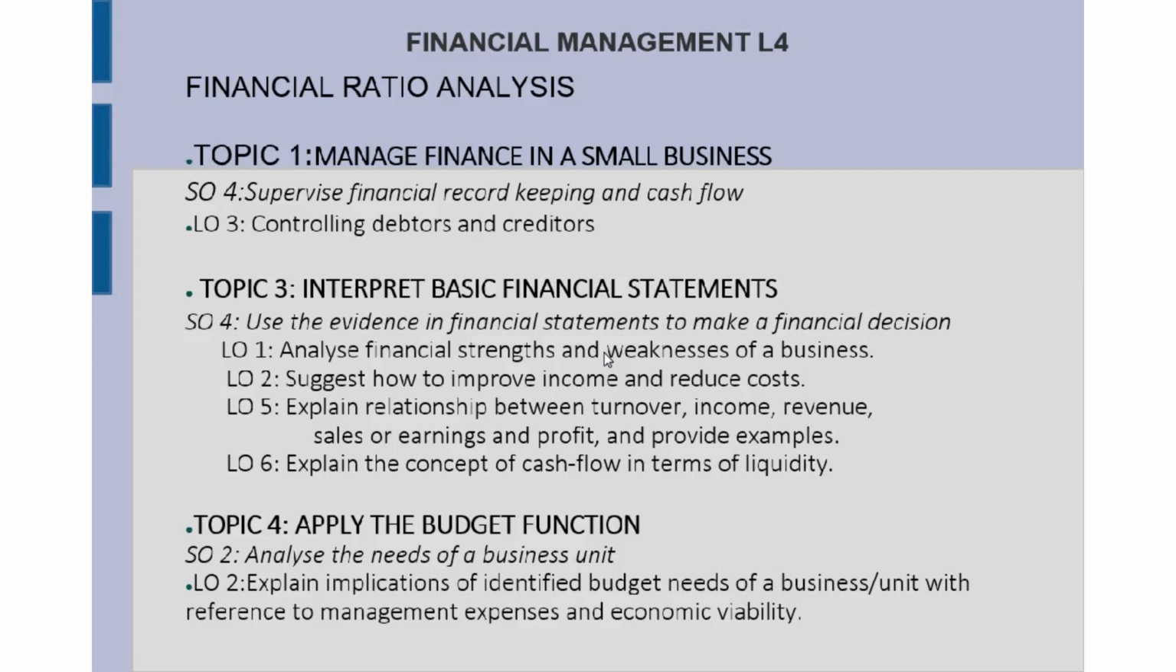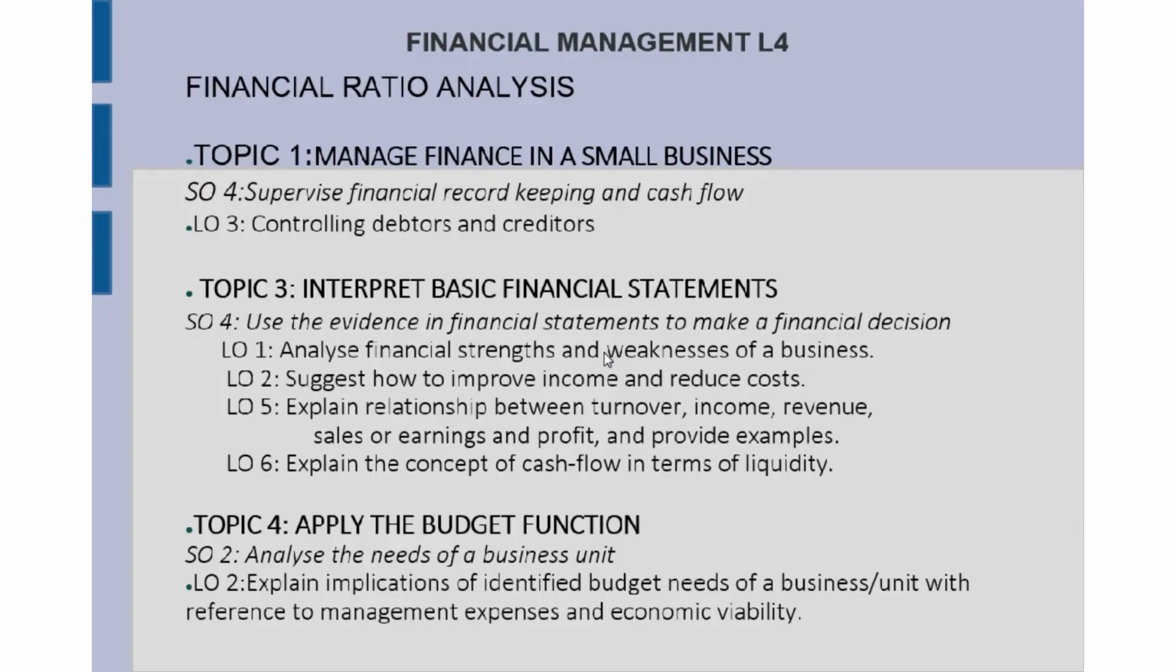They jump around in them, and the main thing that we are going to look at is analyzing the financial strengths and weaknesses of a business, and also learning about the cash flow in terms of liquidity. So all those ratios we're going to look at. Topic 4, we're going to look at apply the budget function, and that will be subject outcome 2, analyze the needs of a business unit, and learner outcome 2, looking at the economic viability of the specific business unit or the business at large.